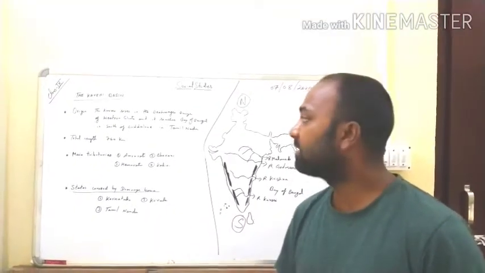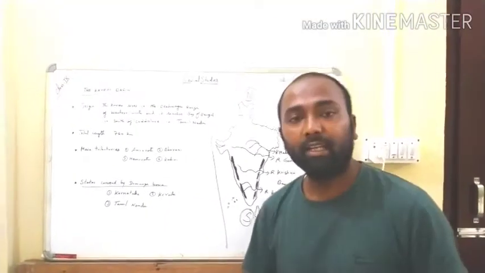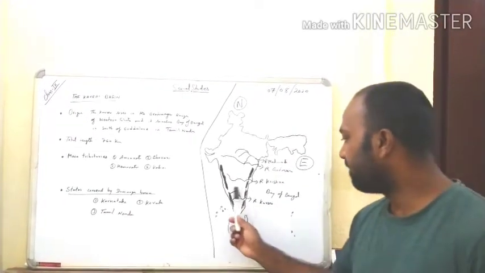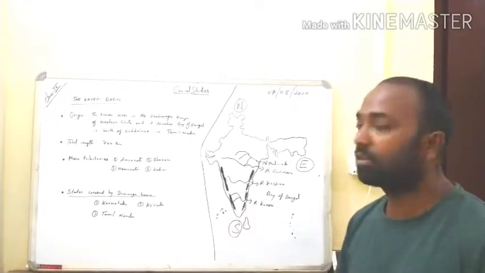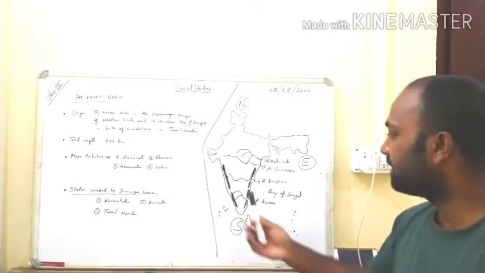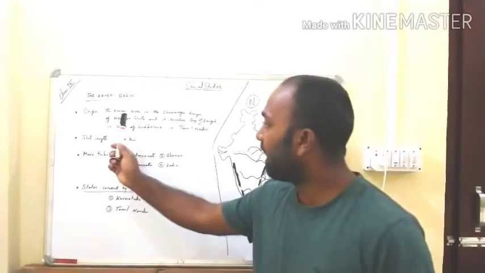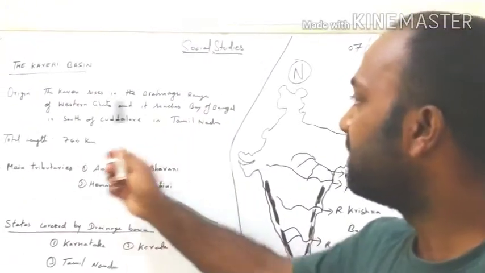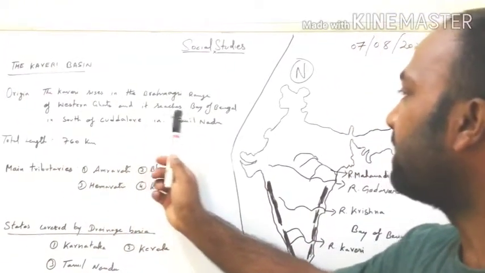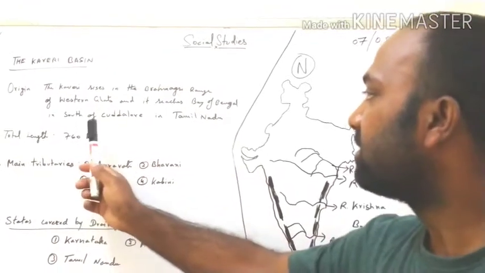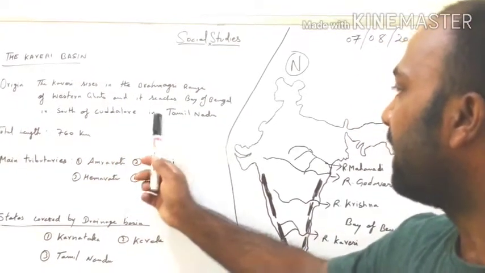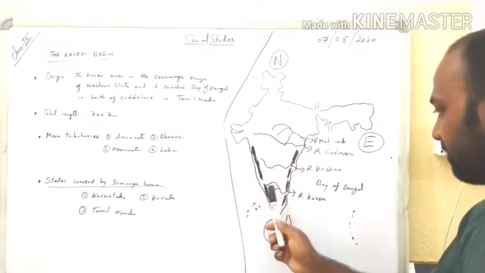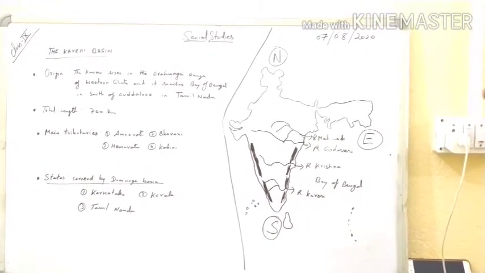Okay students, now let us understand the Kaveri river basin. As I have told you, the Kaveri basin lies here, and now we are going to talk about it in detail. Let us see the origin first. The Kaveri rises in the Brahmagiri range of the Western Ghats and it reaches the Bay of Bengal south of Cuddalore in Tamil Nadu. This is south of Cuddalore in Tamil Nadu, and finally it drains into the Bay of Bengal.